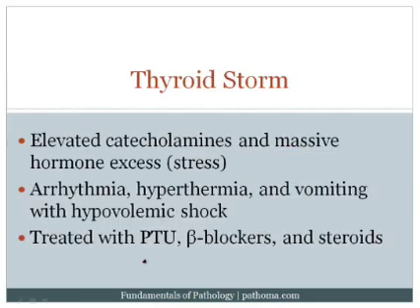The thyroid storm is the feared complication of Graves' disease. This is when you have excess catecholamines and massive hormone, usually due to some sort of stress like surgery or childbirth. The patients can present with arrhythmia, hyperthermia, and vomiting with a hypovolemic shock, and this is treated with PTU, beta blockers, and steroids. Recall from pharmacology, particularly high yield, that PTU inhibits peroxidase-mediated oxidation, organification, and coupling, as I've already explained. All three of those steps are also going to be inhibited by PTU.